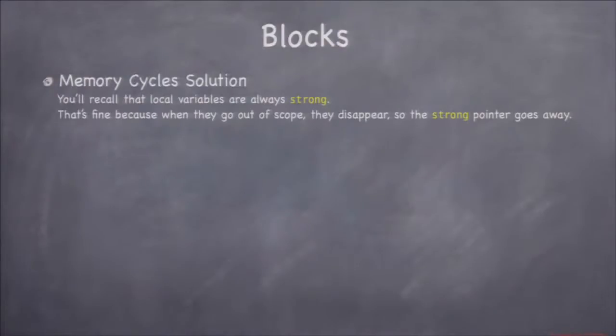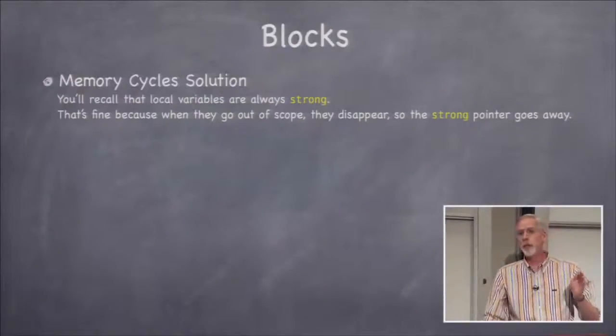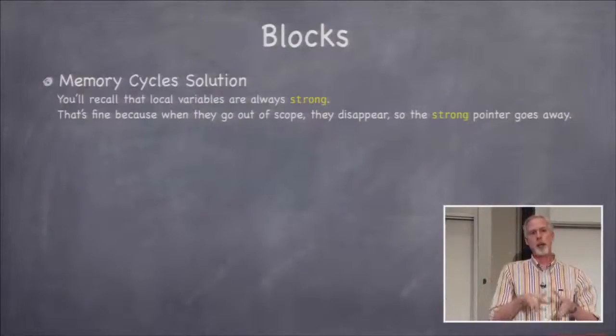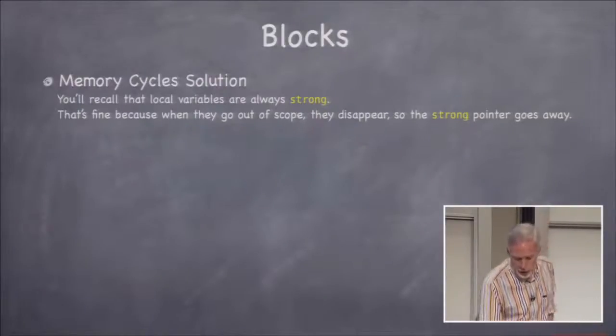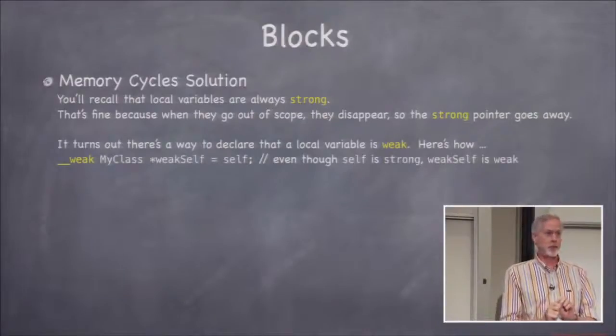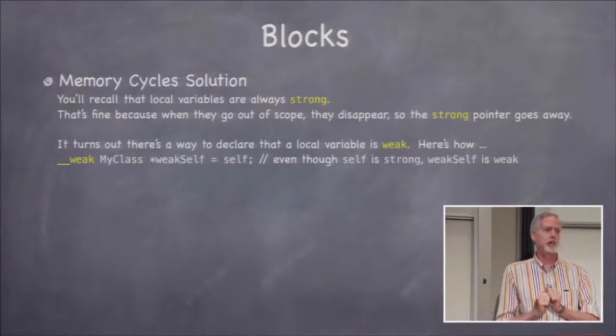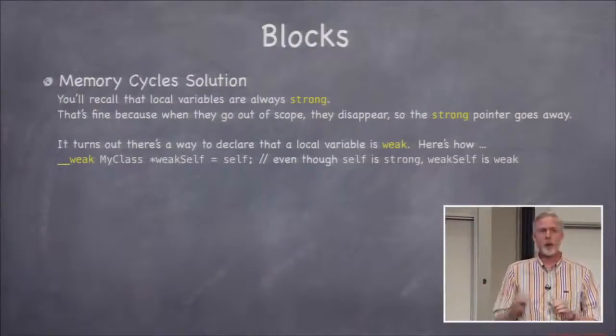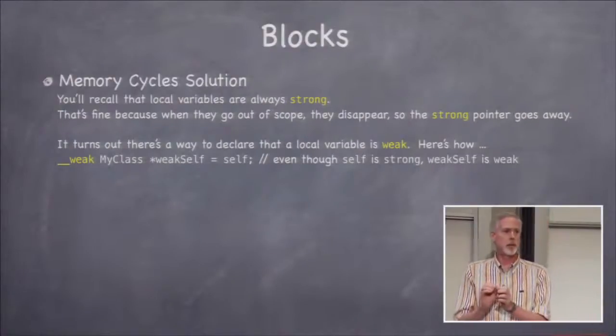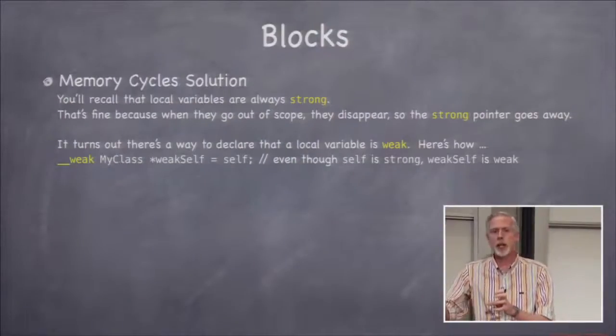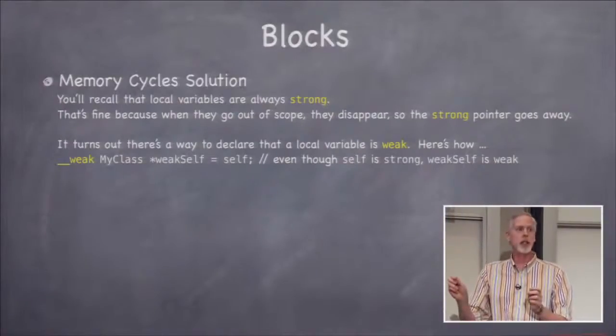We're going to do it with a local variable, okay? Now, local variables are all what? They're all strong, right? Local variables are strong pointers into the heap until the method ends, and then the strong pointer goes away, so that local variable obviously is not holding something in the heap by being strong. But there is a way to actually create weak local variables with underbar underbar weak, okay? Underbar underbar weak before a local variable declaration will make that variable weak, okay? And remember that weak means it's not keeping the object in the heap. If no one else is pointing to it, it just goes away, and the weak variable gets set to nil, okay?